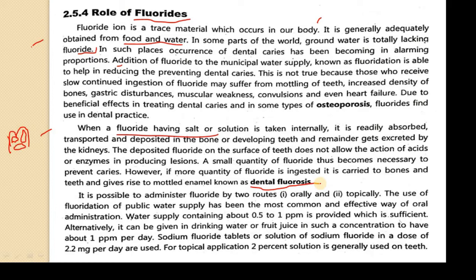So we have to make them a salt form. Because of that it will be excreted from the kidney because it is in a salt form. So it is possible to administer fluoride by two routes. First one that is orally and topically. आता जर तुम्ही बघितलं तर आपण ते ओरली पण घेऊ शकतो, टॉपिकली पण घेऊ शकतो. सो द यूज ऑफ फ्लुराईड ऑफ पब्लिक वॉटर सप्लाय हॅज बीन द मोस्ट कॉमन अँड इफेक्टिव्ह वे फॉर ओरल ॲडमिनिस्ट्रेशन.